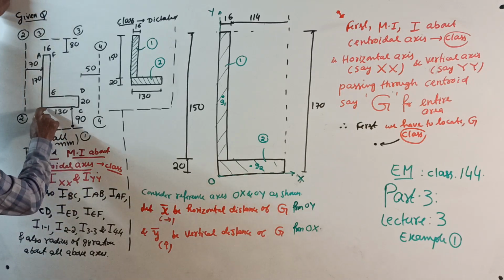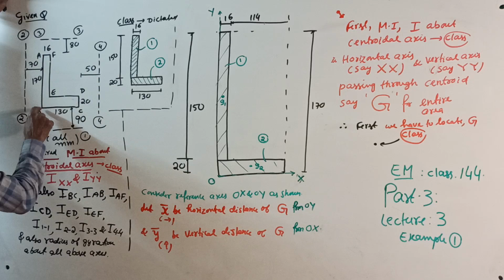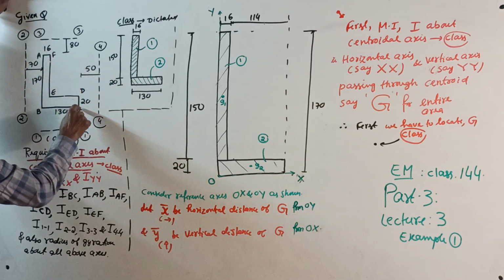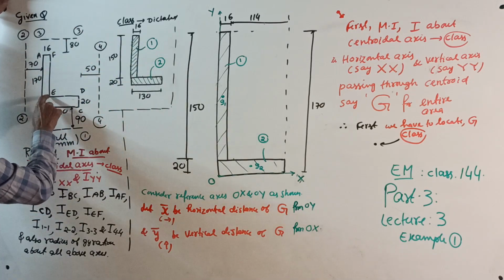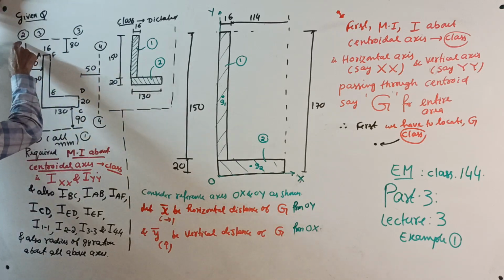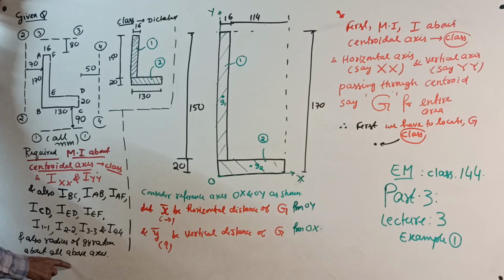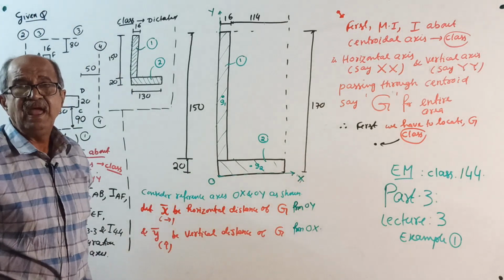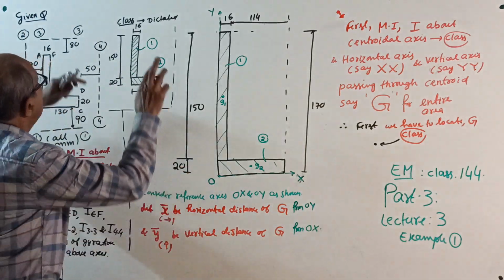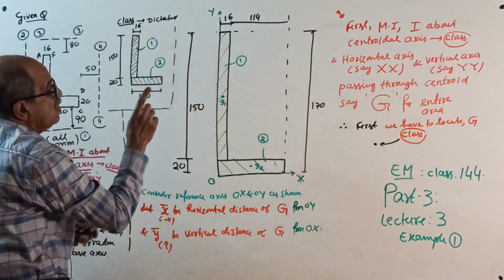And also I about BC, I about AB, I about AF, I about CD, I about ED, I about EF, then 1-1, 2-2, 3-3, 4-4, and also radius of gyration about all these axes. Okay. Class, dictated. I forgot one thing.